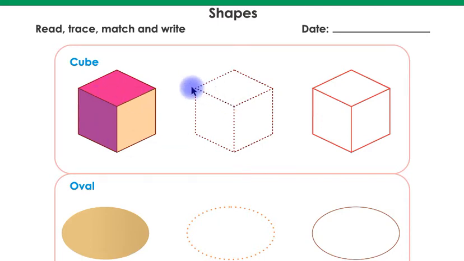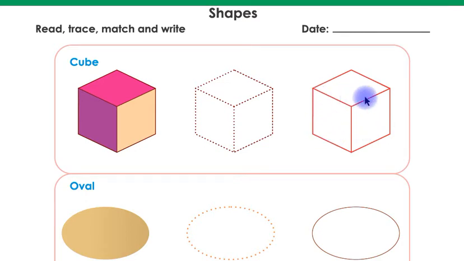Children, now you have to trace this cube shape. Remember children, you have to trace this cube shape now. This is a cube shape. Children, this is another cube shape. Children, now you have to color this cube shape.